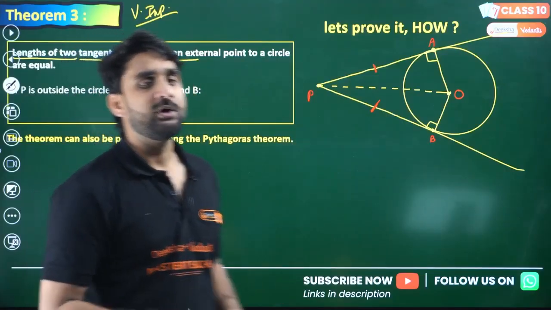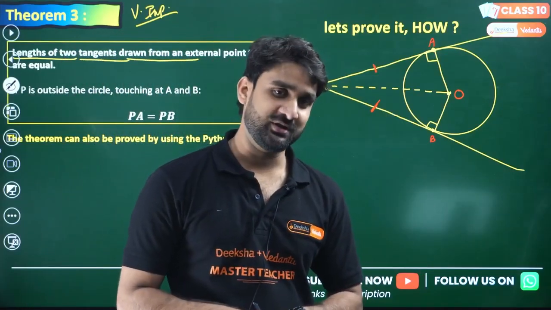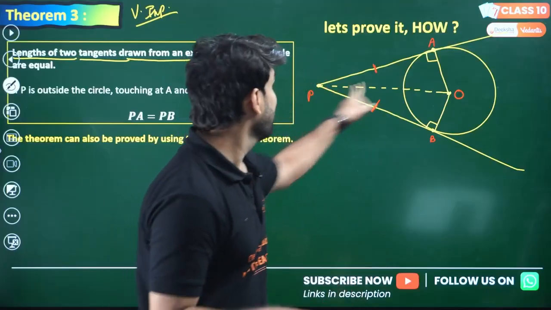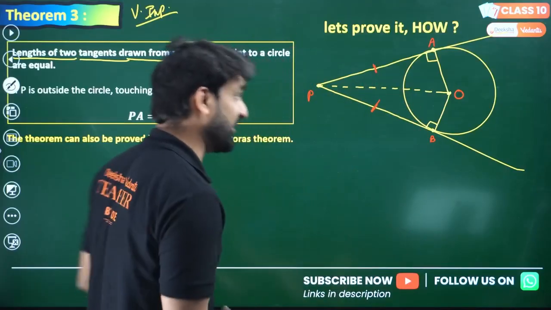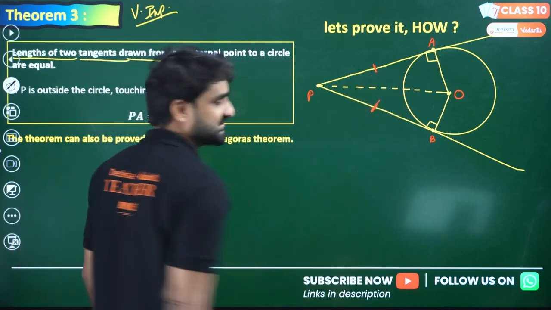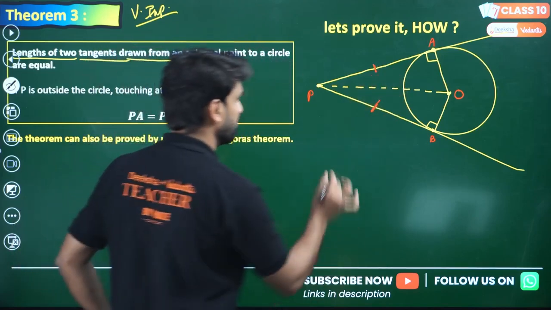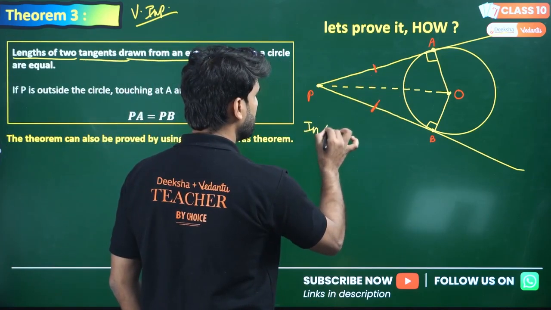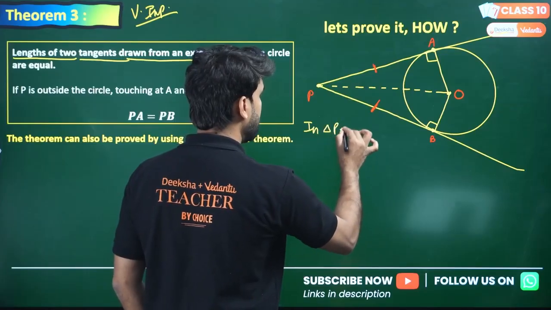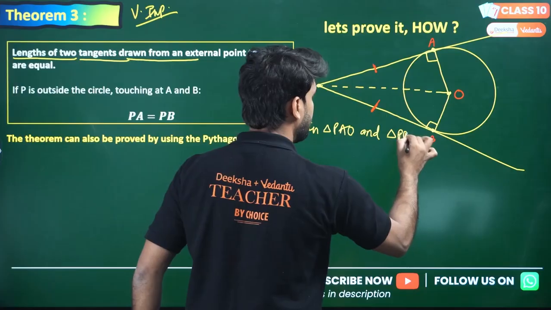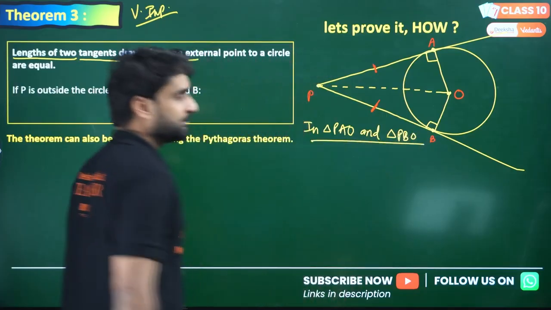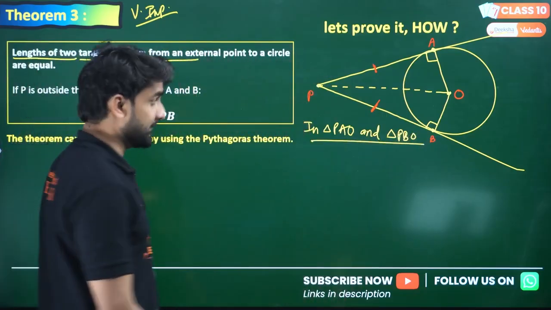If we prove these two triangles are congruent to each other, then we can say PA and PB are equal to each other. And this is the theorem: always the tangents are equal to each other. So let me show you. In triangle PAO and triangle PBO, can we write this? I hope this is clear.